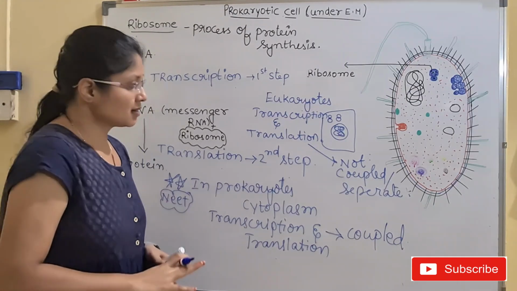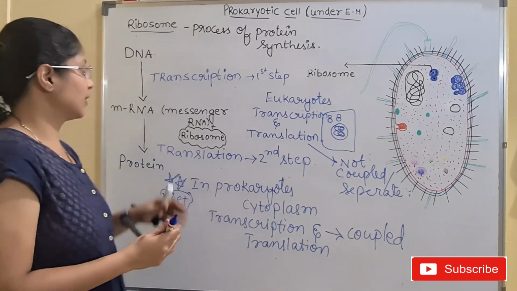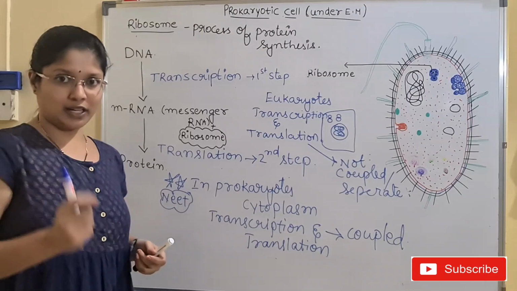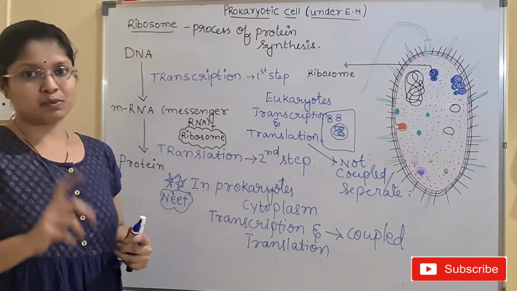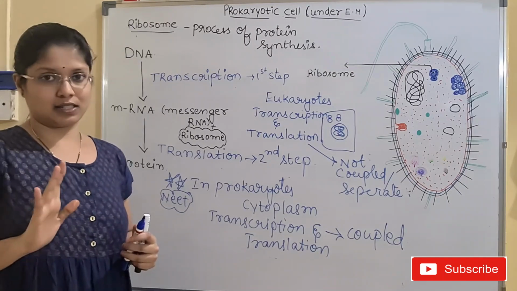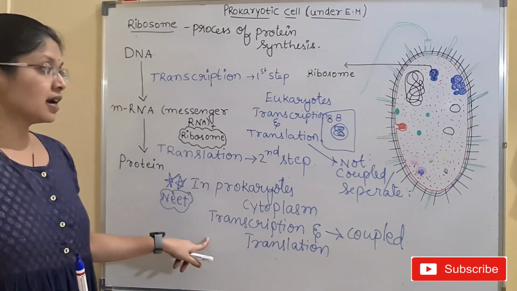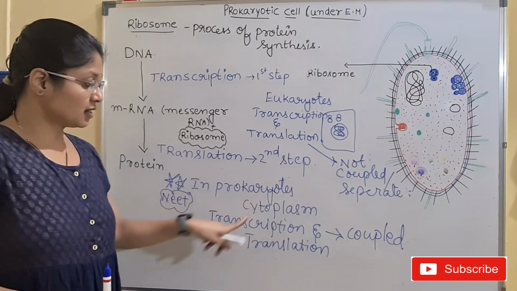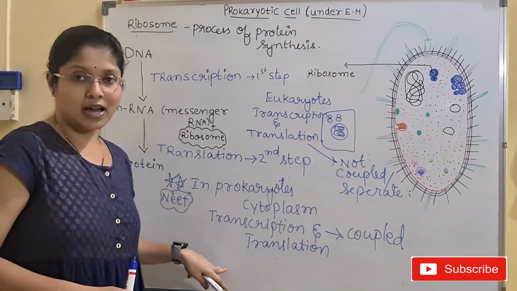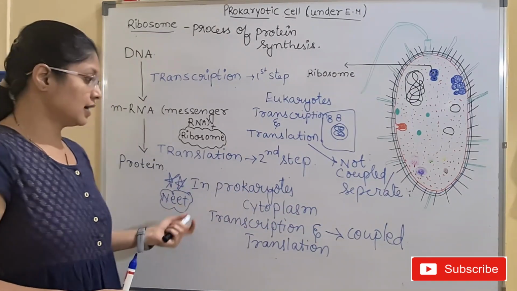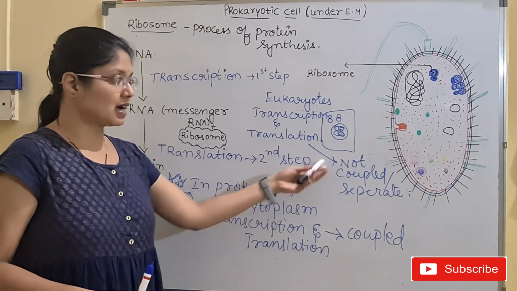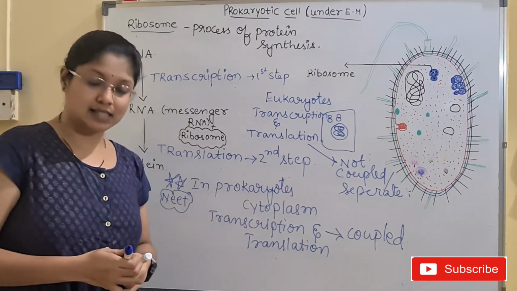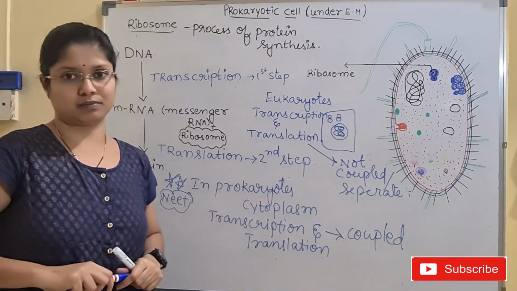Okay, so this is regarding your ribosome, and we have discussed the process of protein synthesis. In protein synthesis, we have discussed the two major steps: one is transcription and the other is translation. Later we have discussed the differences of this procedure in prokaryotes and eukaryotes. In prokaryotes the process of protein synthesis is coupled, whereas in the case of eukaryotes, it is separate. It is not coupled.